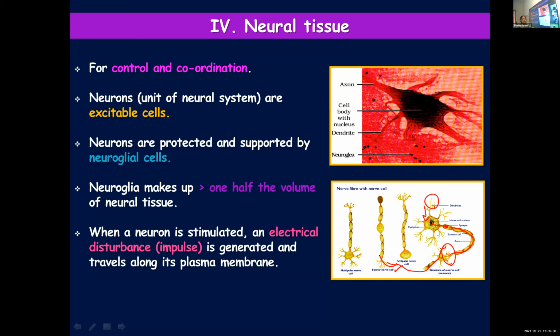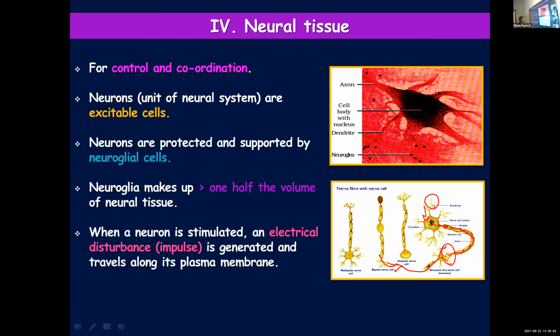Dendrite will receive it, then it will be reaching the axon, and the axon will take it away from the cell body, and when it reaches the nerve endings, it will cross the synapse and start the signal or the electrical impulse in the next neuron. And this is how the signals are transmitted. When a neuron is stimulated, an electrical impulse will be generated, which will travel along the plasma membrane. And once it reaches the nerve endings, this will be transmitted to the next neuron or next nerve cell.